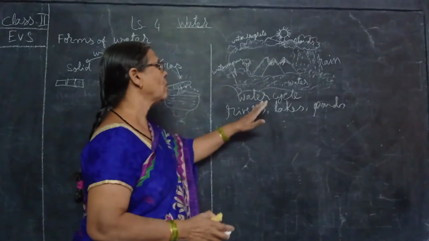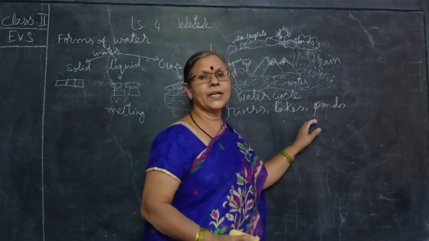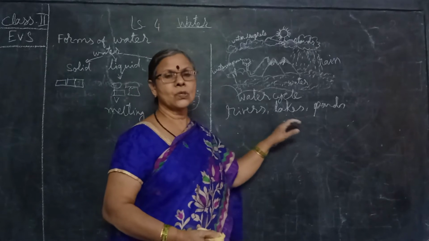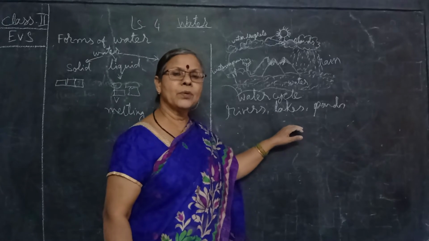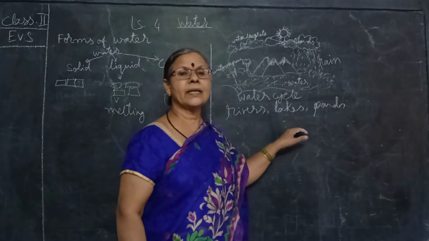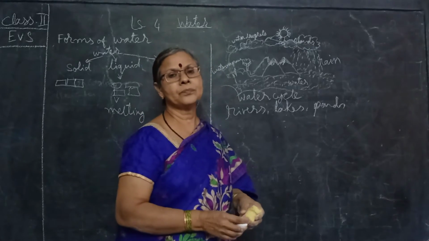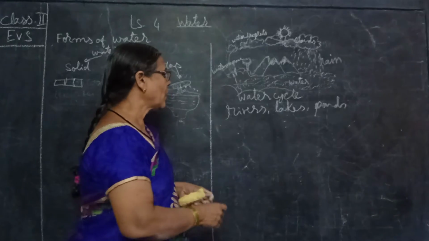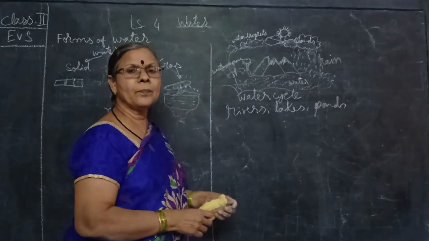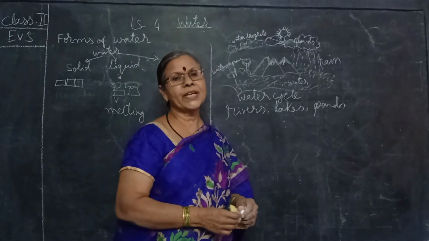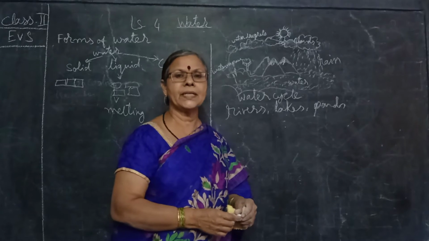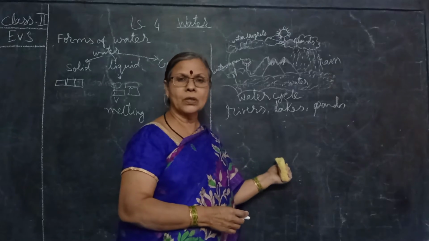After collecting all the rainwater into all these sources, will it be able to drink? No. Government is taking care of this water. They purify the water. Isn't it? Otherwise what happens? This will become polluted water. If we don't clean it, then this becomes water pollution.